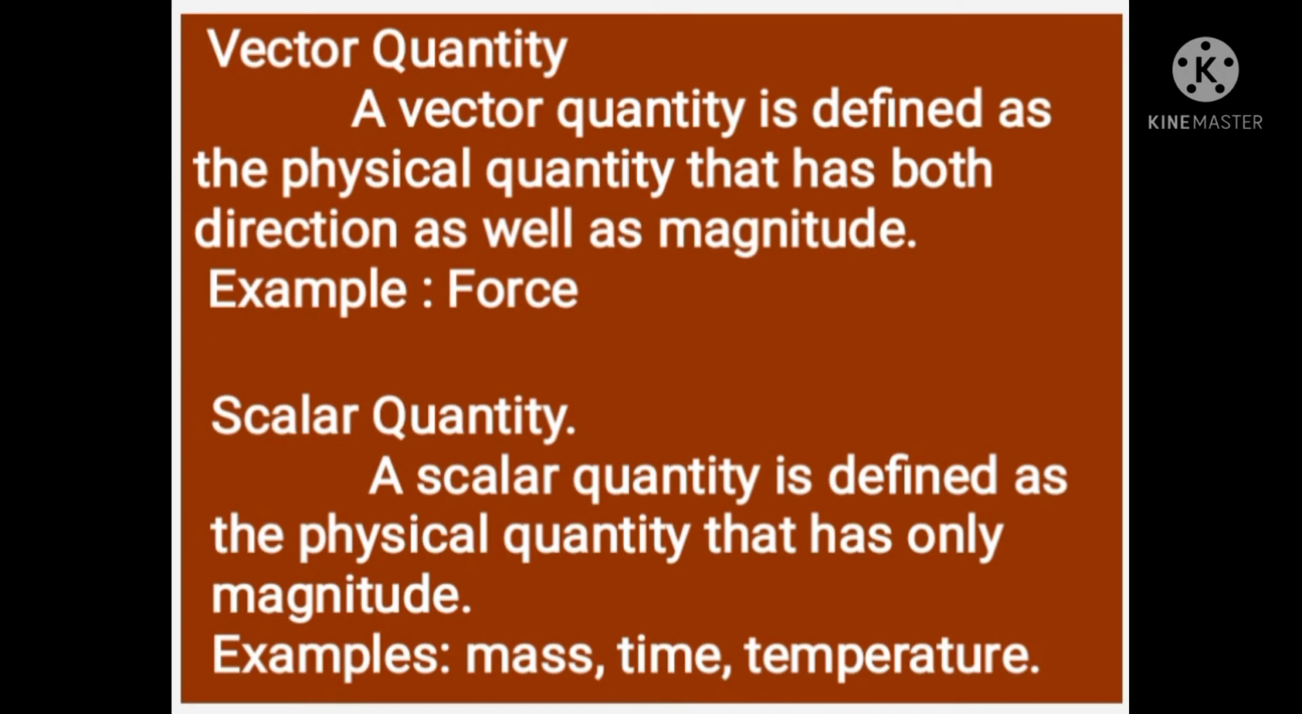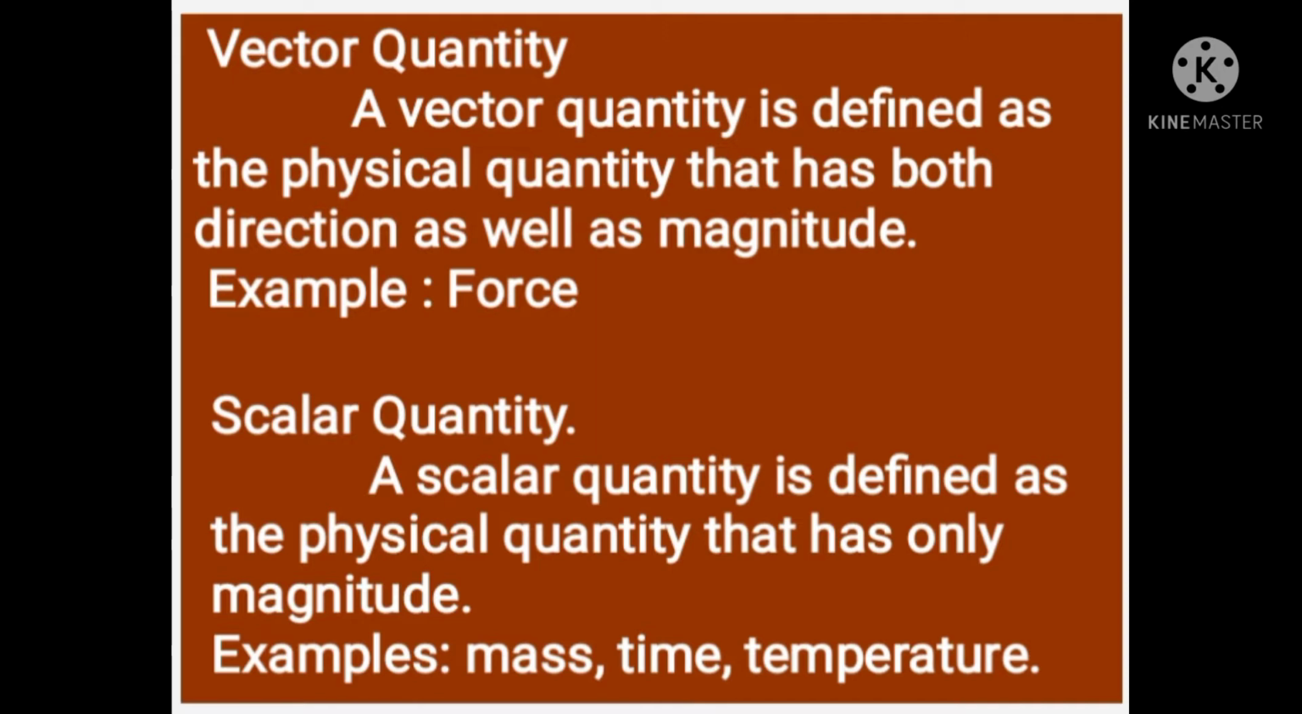Before going to today's topic, I'd like to explain what is a vector quantity and what is a scalar quantity. A vector quantity means a physical quantity that has both magnitude and direction. Force is an example of a vector quantity because we always consider a force with magnitude and direction. So, what is a scalar quantity? A scalar quantity is defined as a physical quantity that has only magnitude.